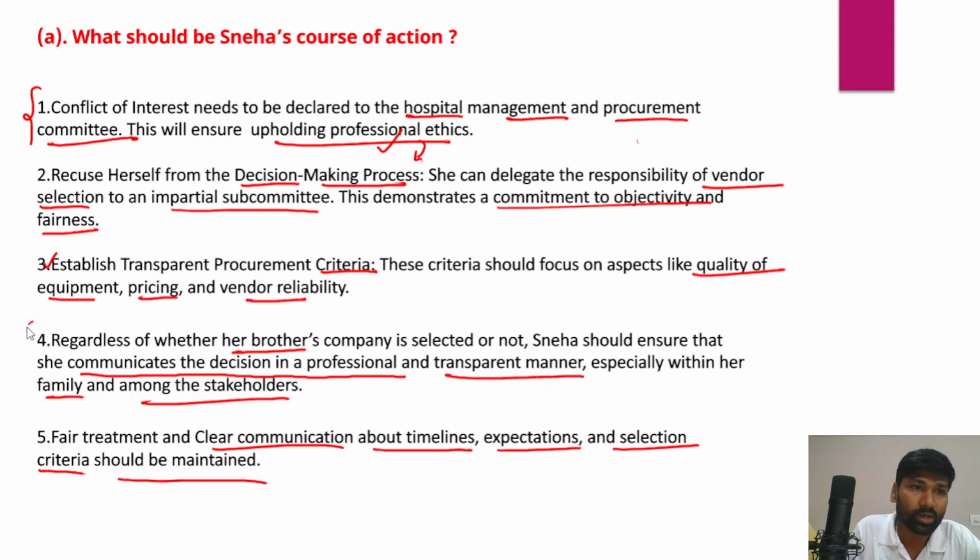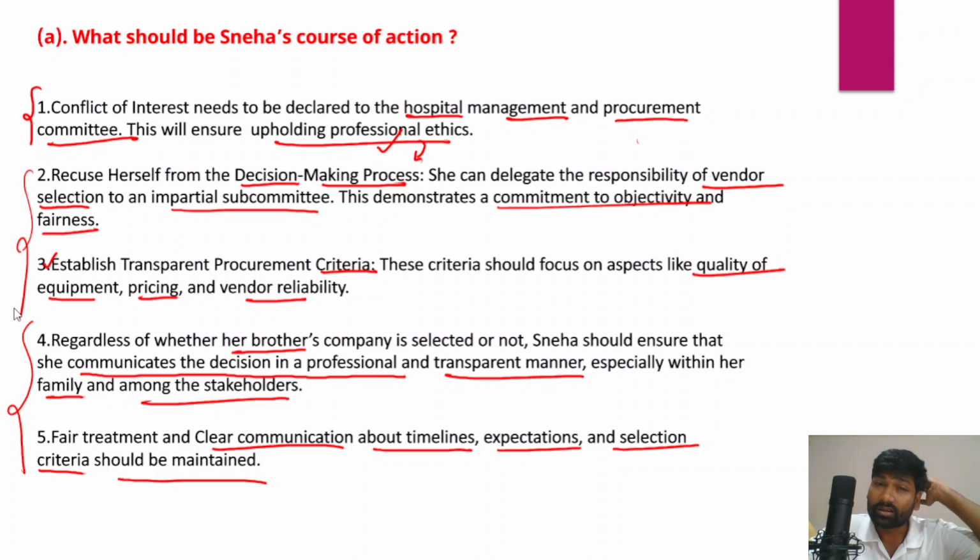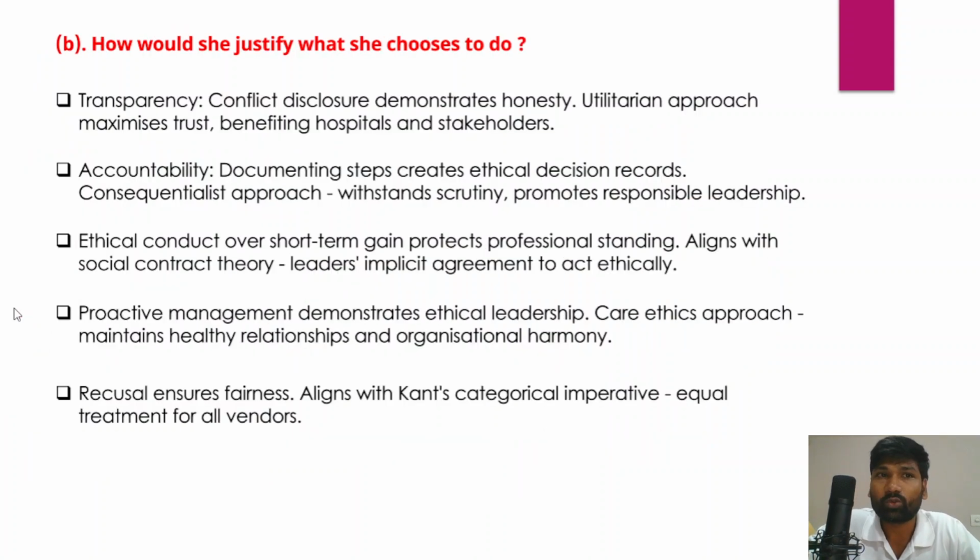This is how Sneha could ensure that she is transparent, and she also declared her conflict of interest. She has not favored anyone, right? In fact, she upheld her professional ethics. Apart from that, the second question is, how would she justify what she chooses to do? How can Sneha justify what she chooses to do?